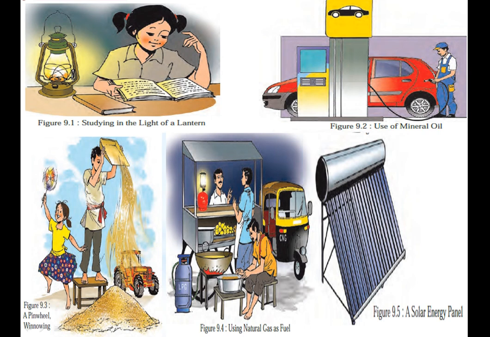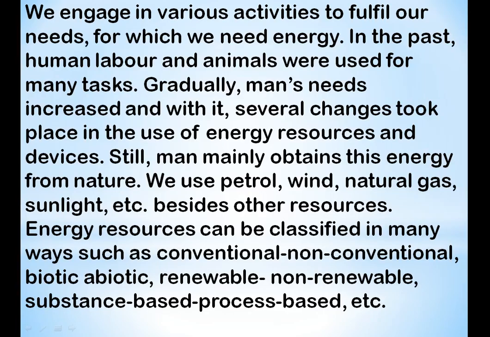Studying in the light of a lantern. That is Figure 9.1. Figure 9.2, use of mineral oil. A pinwheel winnowing, using natural gas as fuel. A solar energy panel. Here we can see the different types of energy resources by the picturization.